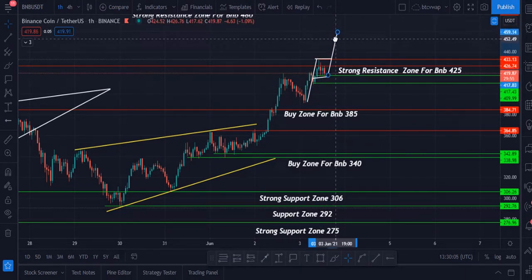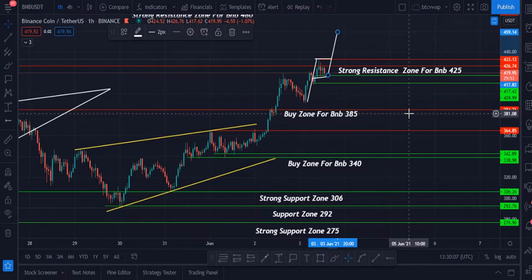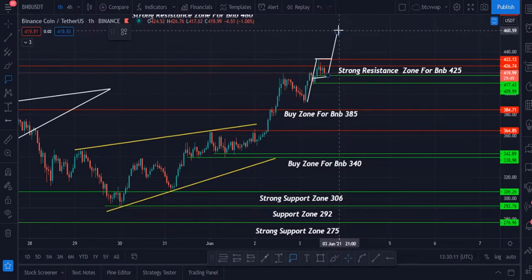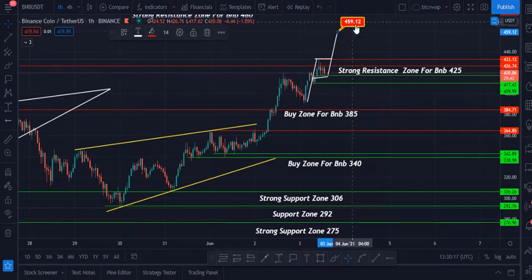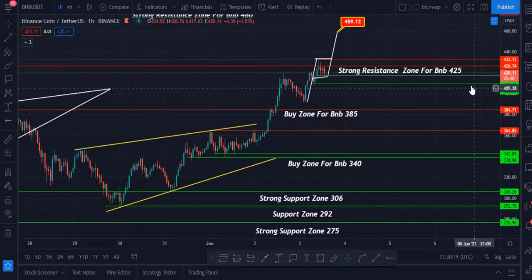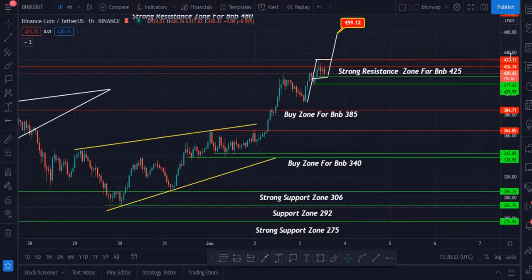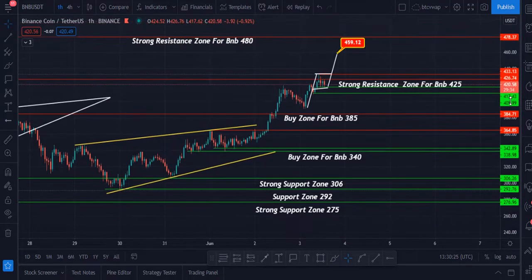The target of the Binance Coin is $460, you can say. This is the target of a bull flag. It is like a bull flag. BNB can hit this target, $460, or maybe $478, or maybe $480. This is a strong resistance area.